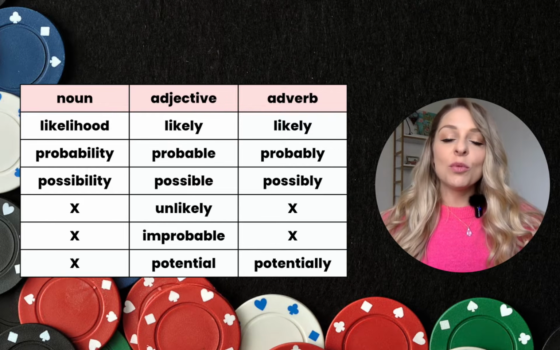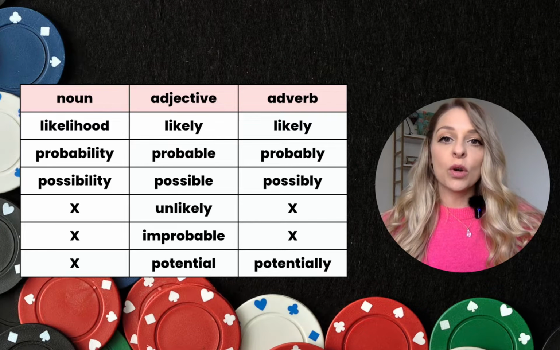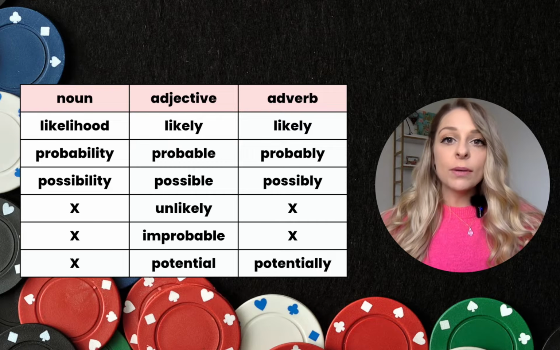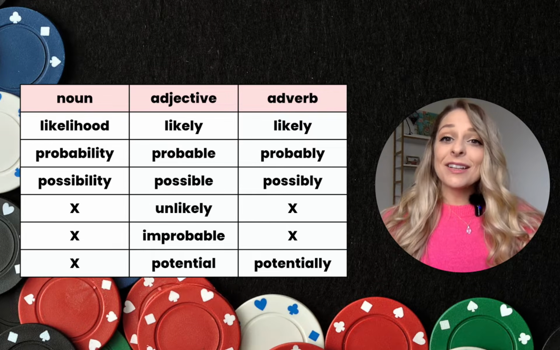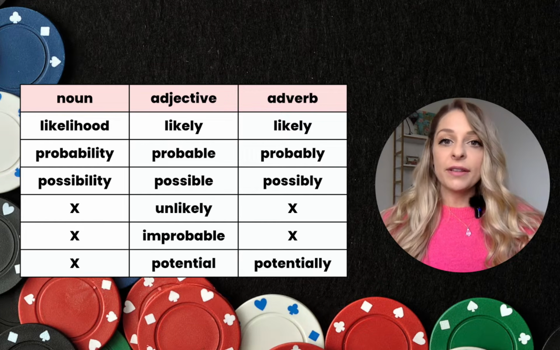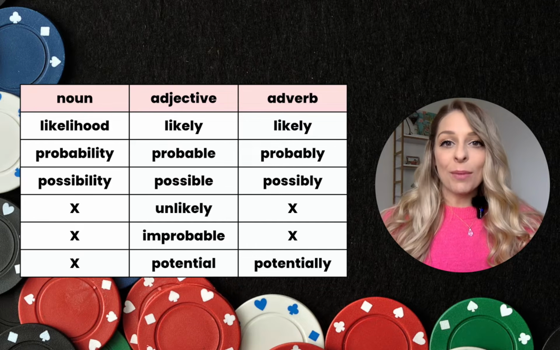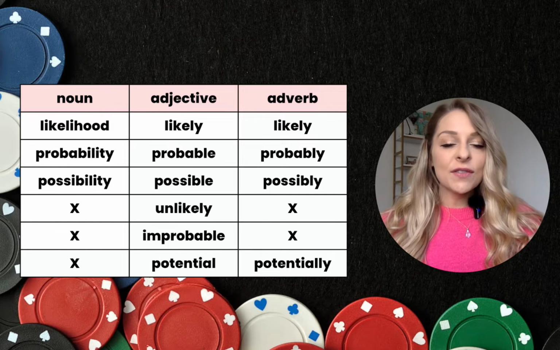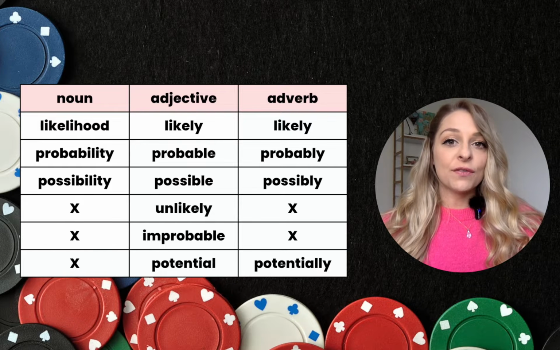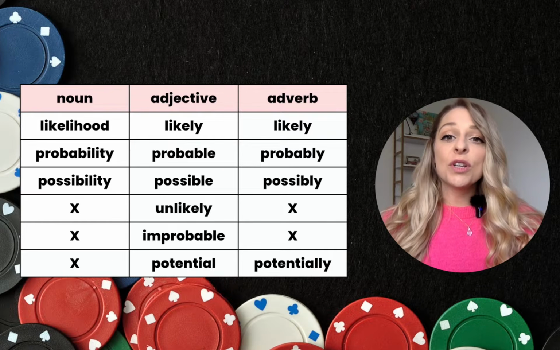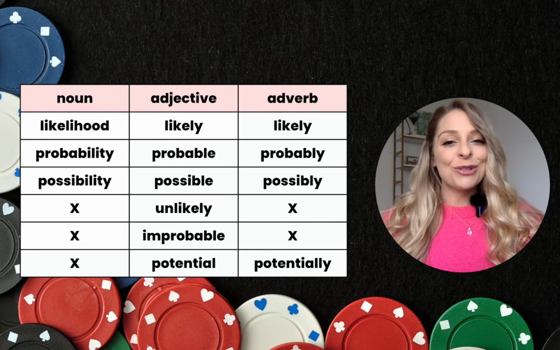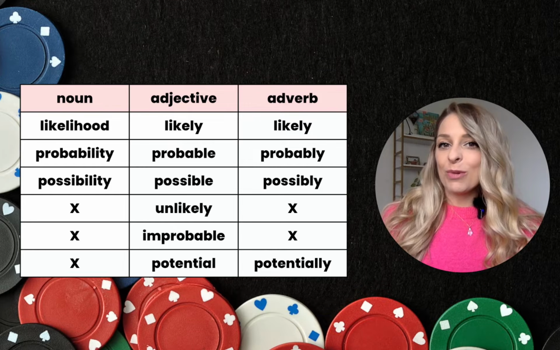So in this chart, you will notice that I've broken these words down into their word forms or their parts of speech. And that is because although these words all relate to possibility, their word forms determine what kind of grammar we can use with them. So in this video, I'm going to teach you 5 different grammatical constructions in which we can use all of these words to talk about possibility and probability.